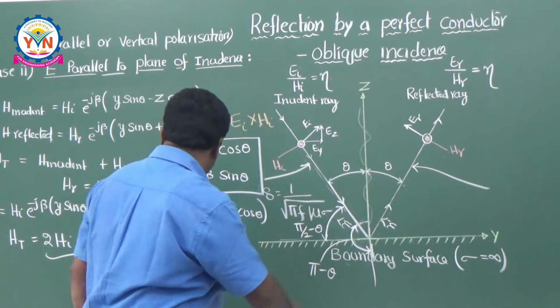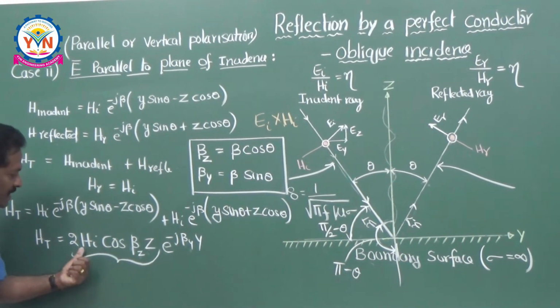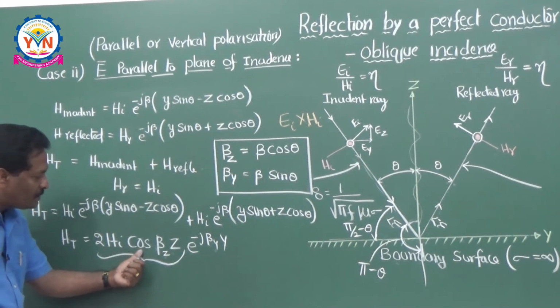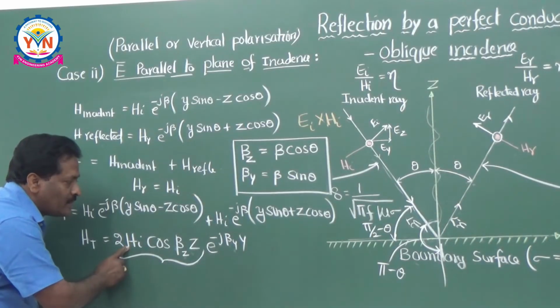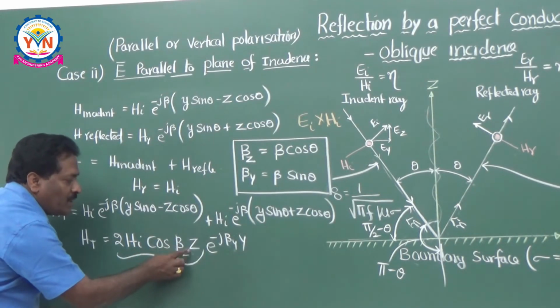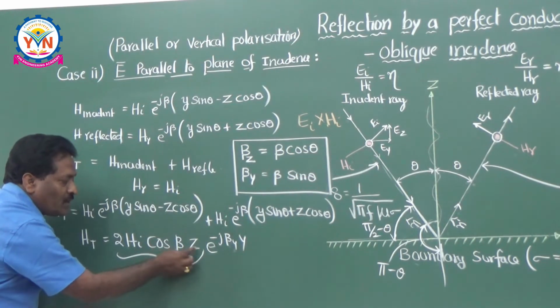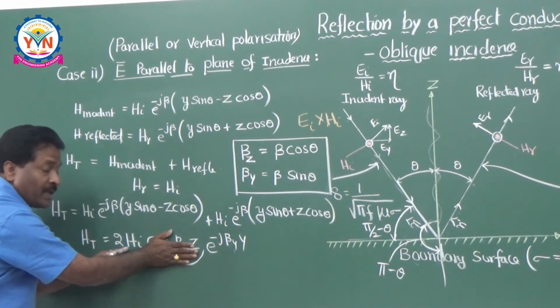And remember friends, if you take this equation, it is having a standing wave distribution along z axis. Where it will be maximum? Forget about the direction, you take 2Hi cos beta z into z, it is maximum when z is equal to 0, cos 0 is 1, means it is having a magnitude of 2Hi.